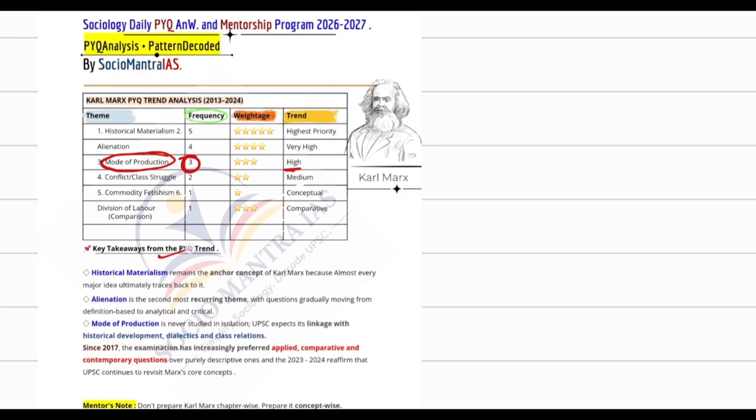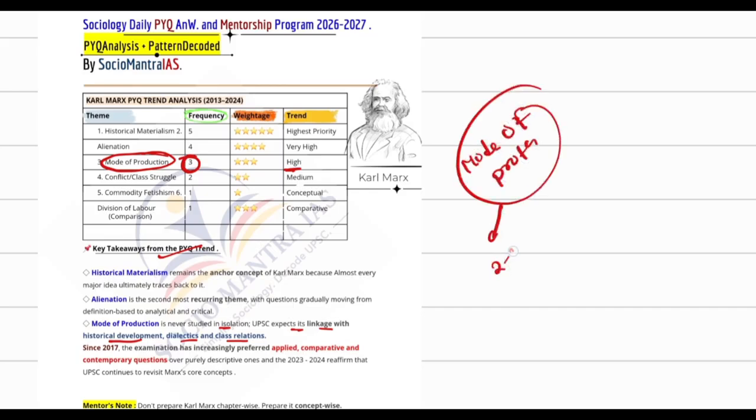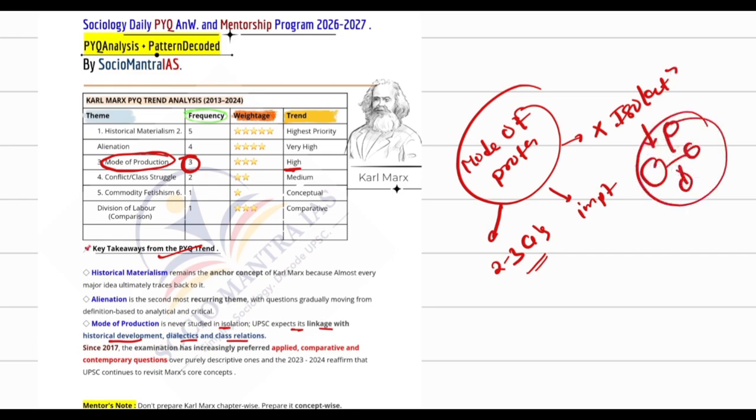When we talk about the key takeaways for the mode of production, you don't have to read this topic in isolation. UPSC expects you to link it with the historical development, the dialectics and the class relation concepts of Karl Marx. Generally 2 to 3 questions are asked here. It's important, okay? You don't have to read it in isolation. You have to read it in an interlinked manner.